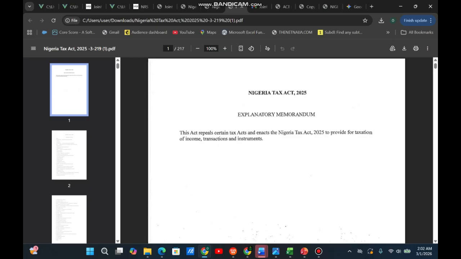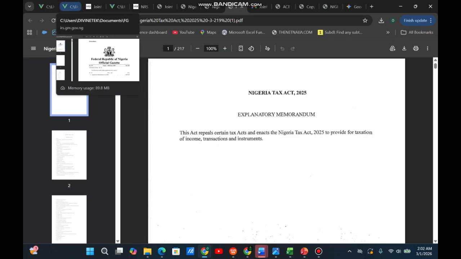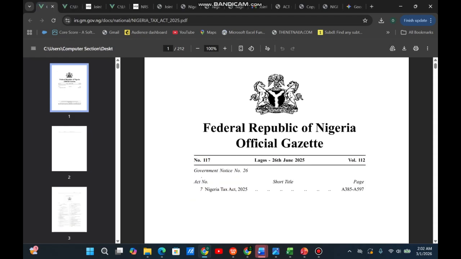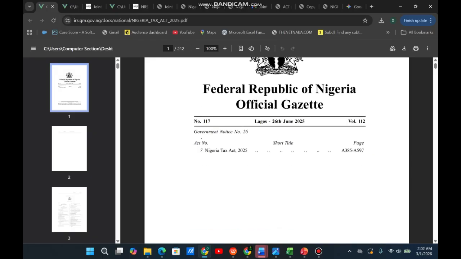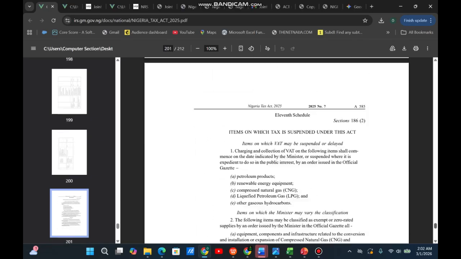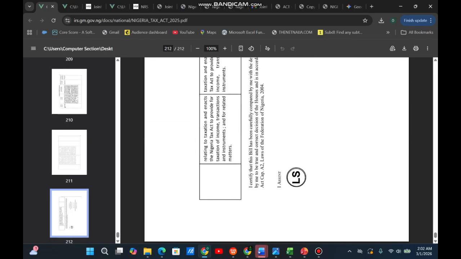So I want to advise you to use this one. Okay, but this particularly shows the Federal Republic of Nigeria Official Gazette, and it also shows the notice number 26 here. That's the Nigerian Tax Act. But if you scroll down to the last page, look at whether it was signed.